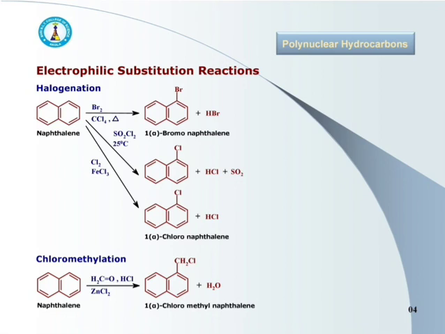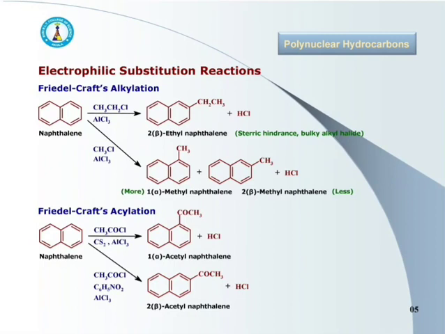Next to this is chloromethylation. See the reaction. To perform the chloromethylation, naphthalene is treated with formaldehyde and hydrochloric acid in presence of zinc chloride, and the product obtained is 1-chloromethylnaphthalene. Also it is called alpha-chloromethylnaphthalene.